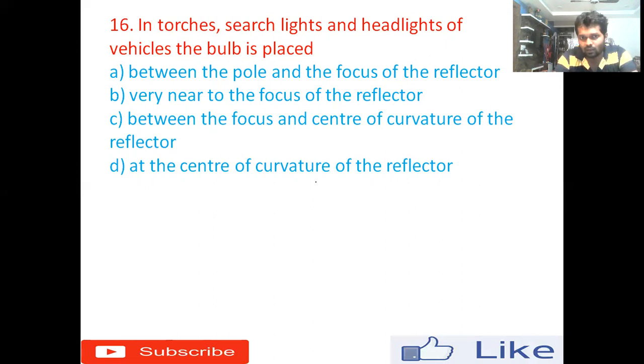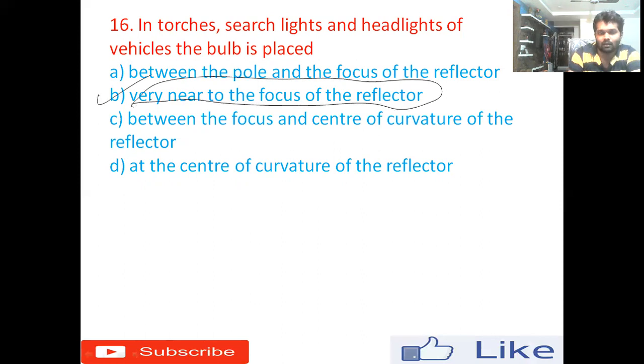Is it right? So when you keep the bulb of the torch, searchlight and headlights of a vehicle close to the focus, whatever light falls on the reflector, after reflection it will travel parallel to the principal axis. So the right answer is option B, very near to the focus of the reflector. Okay.